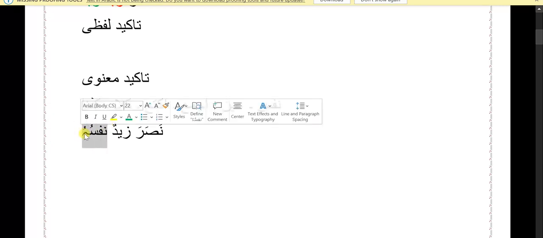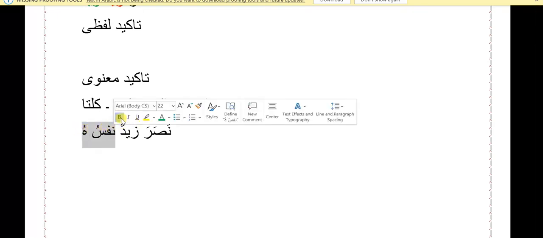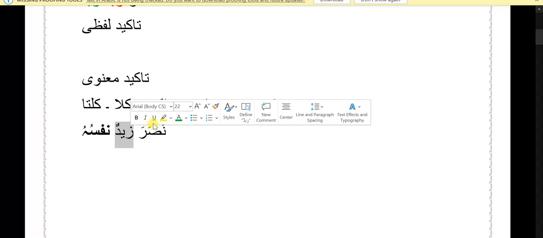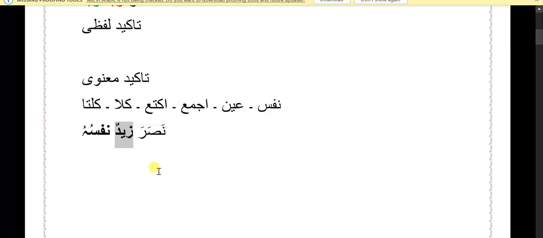Here, this Nafsuhu is a mixture of Muzaf and Muzaf Ilay, where Nafsu is Muzaf and Hu, the Zamir, is Muzaf Ilay. After becoming Muzaf Ilay, this word is Takid, and this Takid is used for Zaidun. So Zaidun is Muakkad. Nafsuhu is Takid. After becoming Muakkad and Takid, it becomes the fail of Nasara.